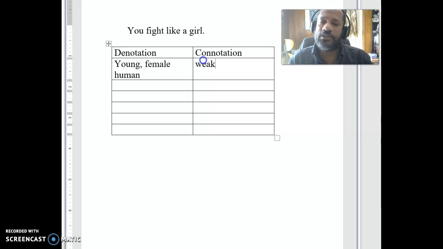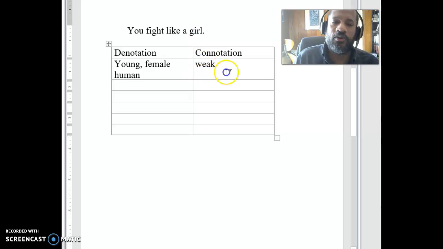Okay, and so if we use a phrase like this, what we're saying on some level is that we're relying on the fact that we understand how girls are supposed to behave. We know how girls are. Girls are weak, right? And so the connotation becomes rather important here. It becomes rather tied into girls. Now, again, I don't believe that this is true in the real world.